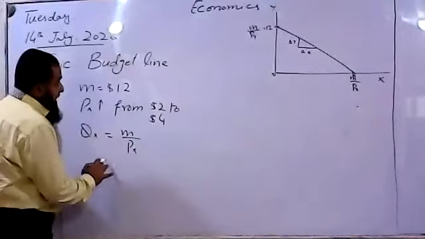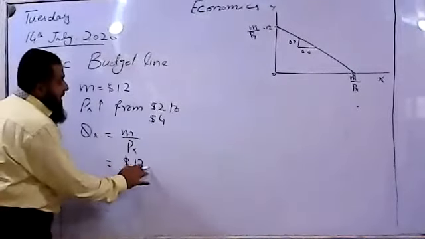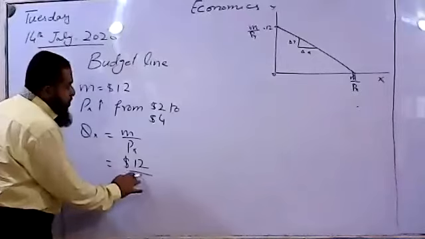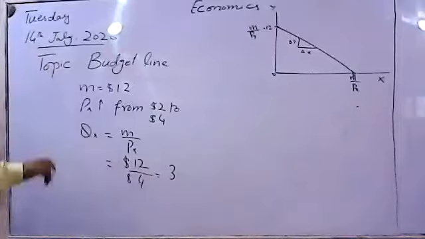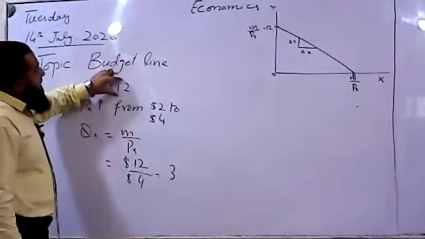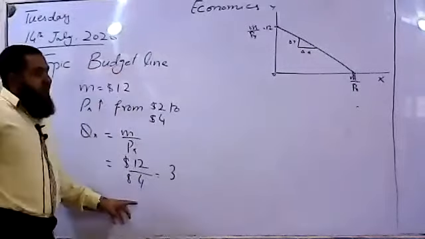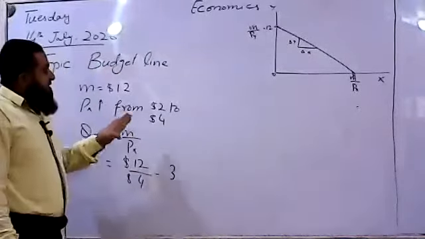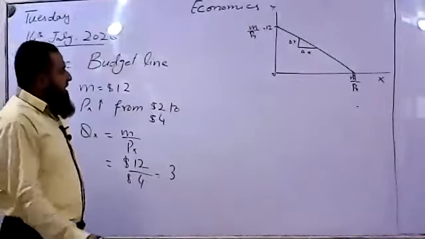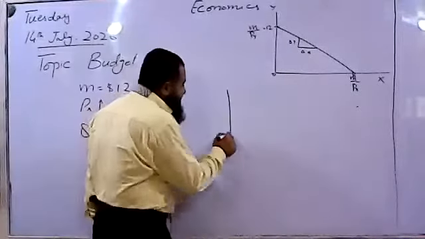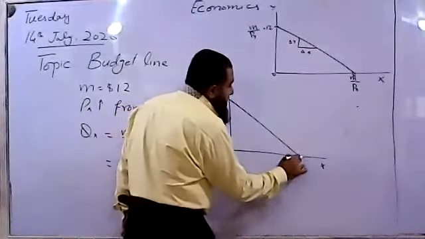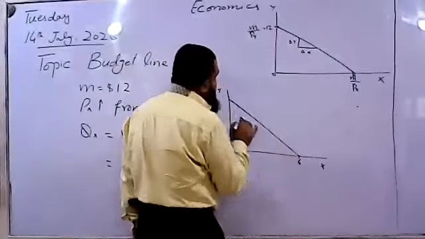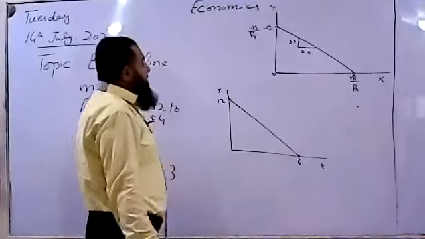Now his real income will decrease. Look here, this is $12. Now $4 is the price. So the maximum of 3 units he can afford of X at this new price. Although his nominal income is $12, due to the increase in price of X, his real affordability, real income, will decrease. Therefore, X and Y, this is the previous budget line where 6 units of X were there and 12 units of Y.